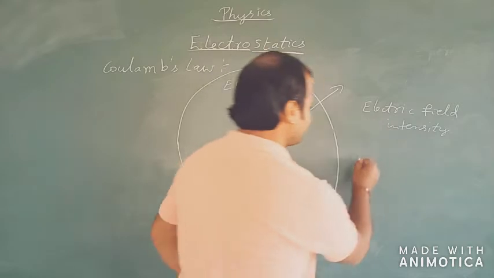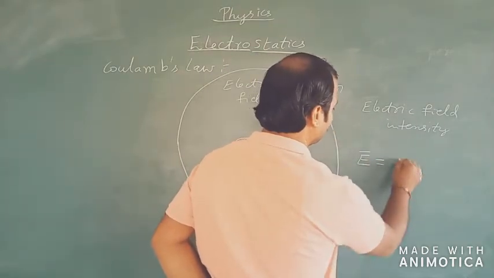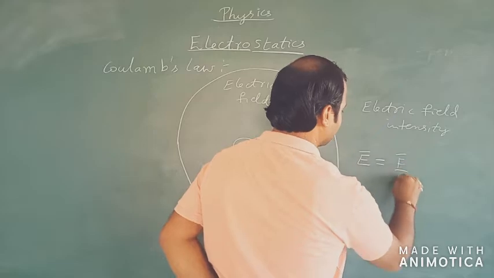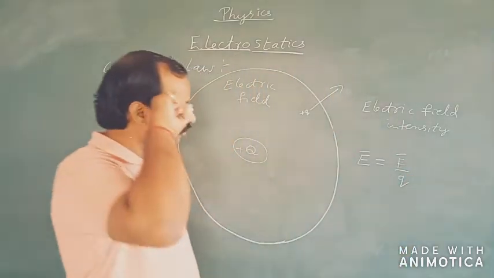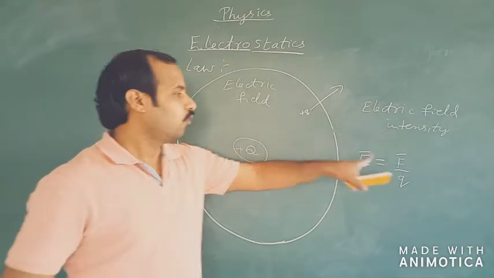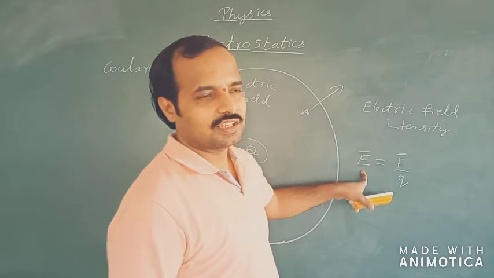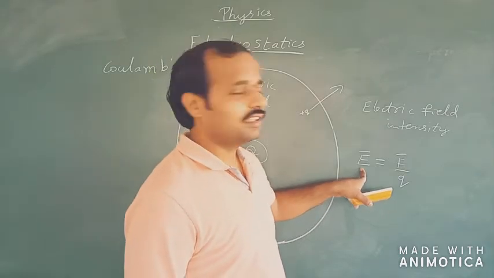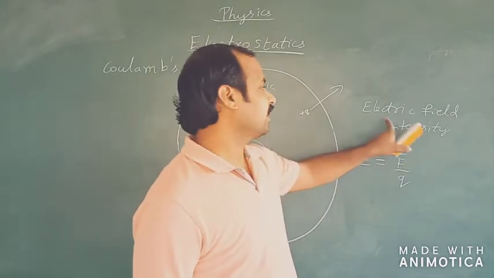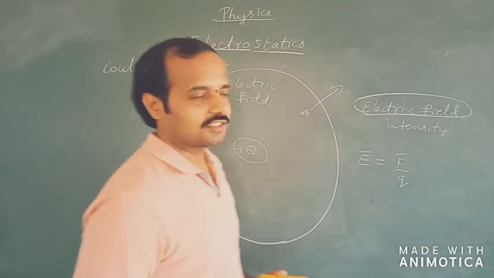So electric field intensity is given by E bar, and this is also equal to F bar divided by q. That is, the force experienced by a unit positive charge, or force acting per unit test charge, gives us what is called the electric field intensity. Simply we can call this electric field instead of electric field intensity.